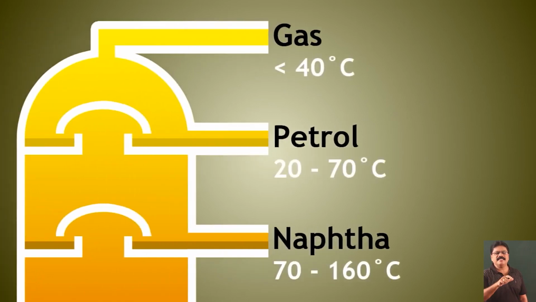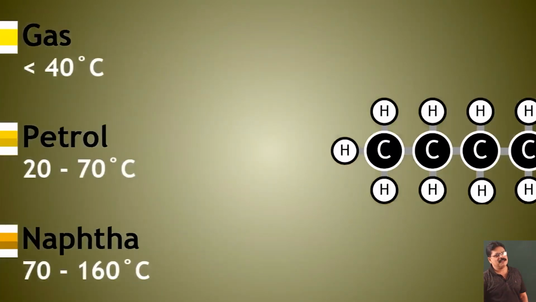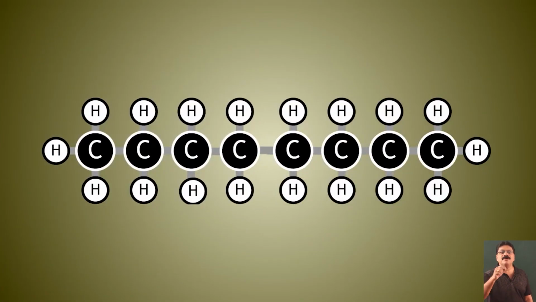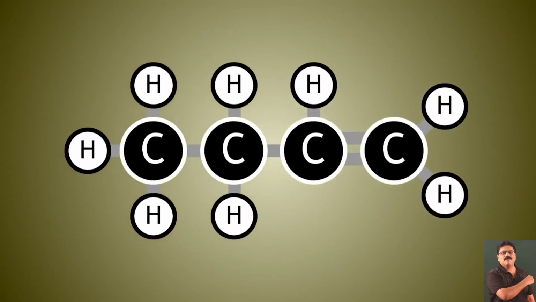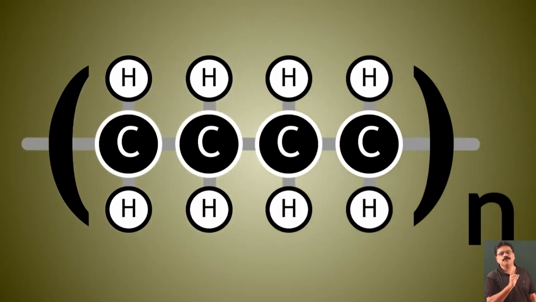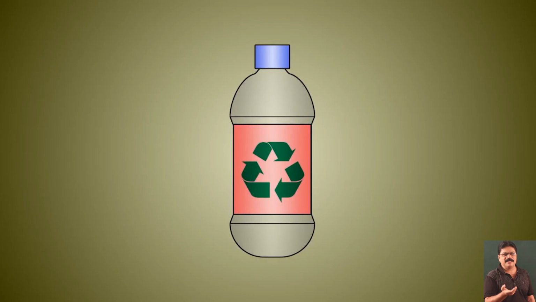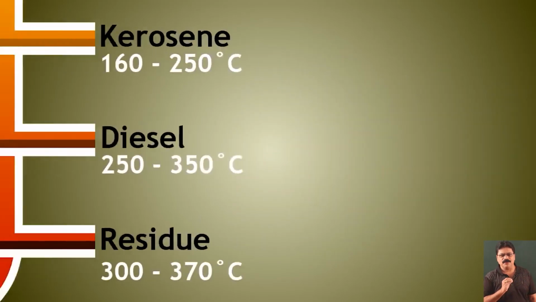After that comes naphtha. Naphtha is a constituent which has a boiling point of 70 to 160 degrees. It is a larger hydrocarbon. These larger hydrocarbons are broken down to give smaller hydrocarbons like this. These are exclusively used for making polymers like plastics.